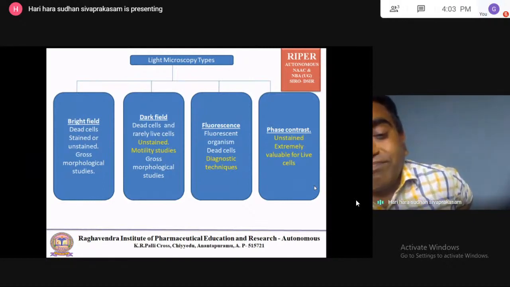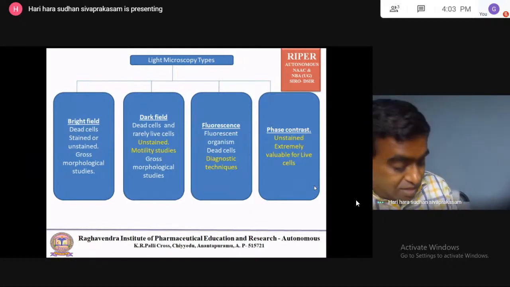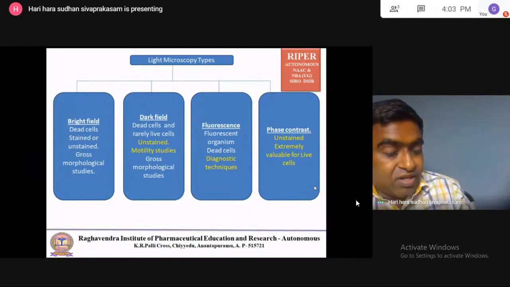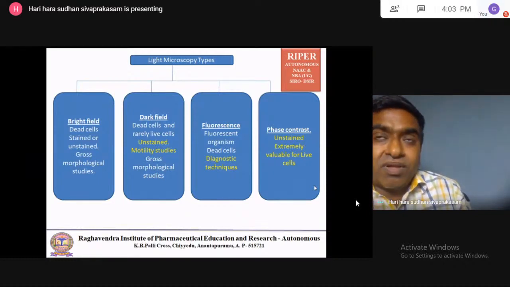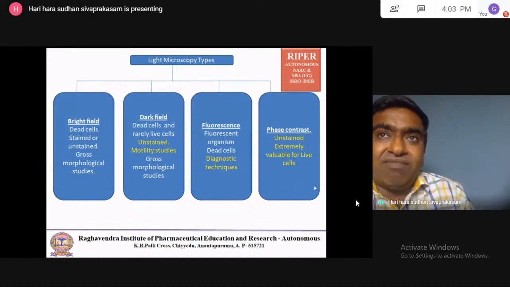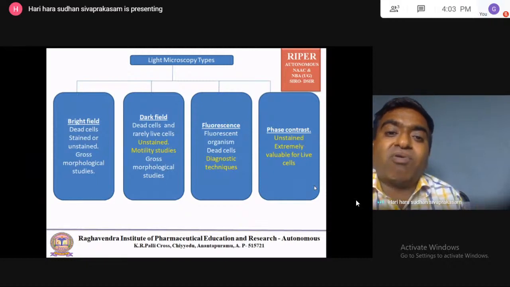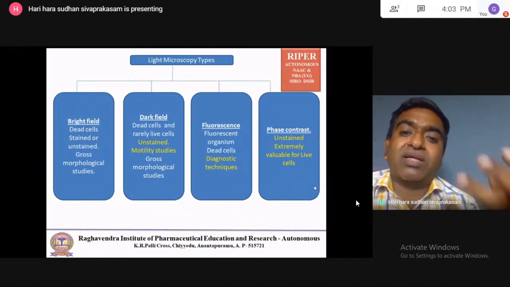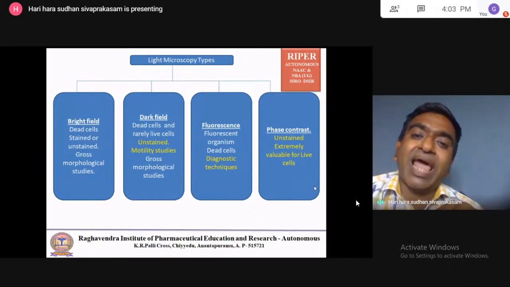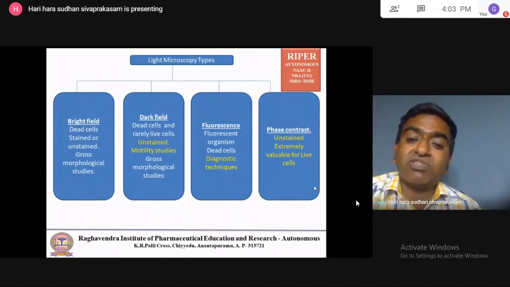Here there is a fluorescent light. The fluorescent dye will be coated over the cell. Light of a specific wavelength will be passed over the cell, so that the fluorescent chemical substances emit light in a different color. So the fluorescent property of the cell is used as the basis in fluorescence microscopy.